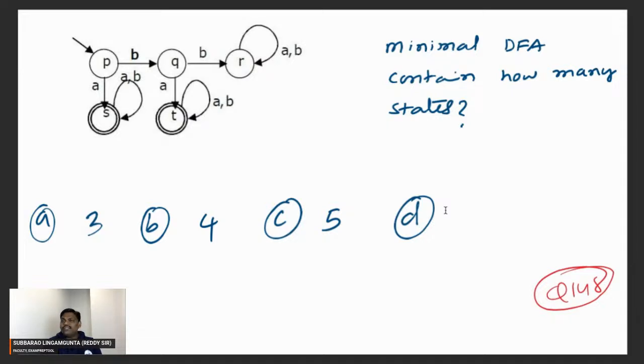One more way is, with the existing DFA, you can do minimization. Apply the minimization algorithm, the partition algorithm. What is the partition algorithm? All non-final states in one group, all final states in another group. Think of it as all boys in one group and all girls in another group. Afterwards, depending upon their behavior, the boys will also divide further.